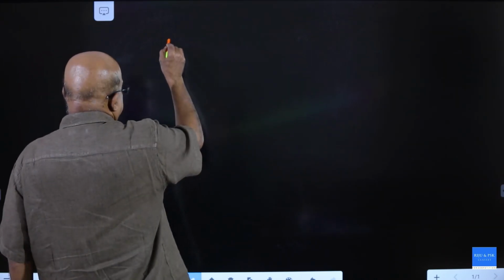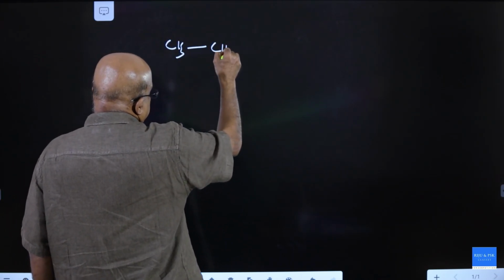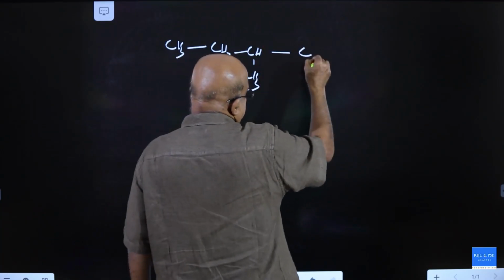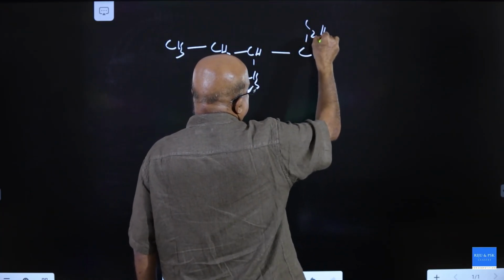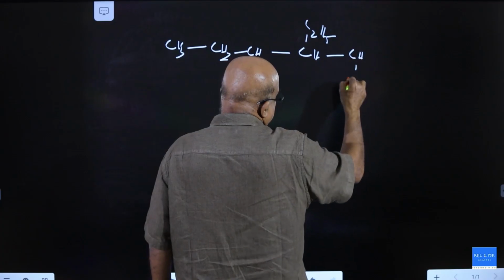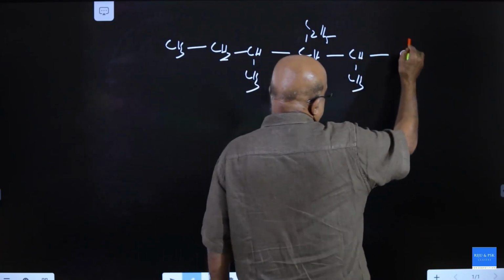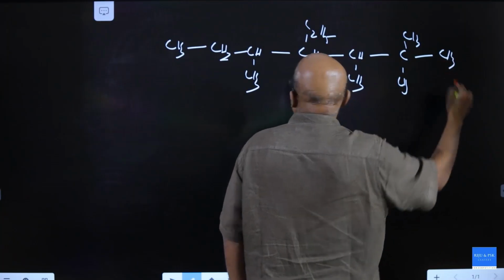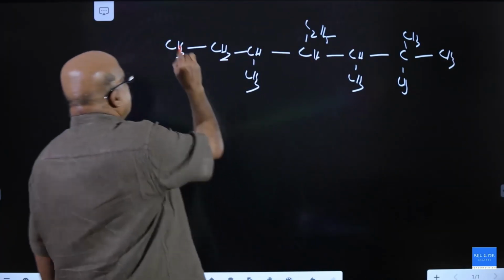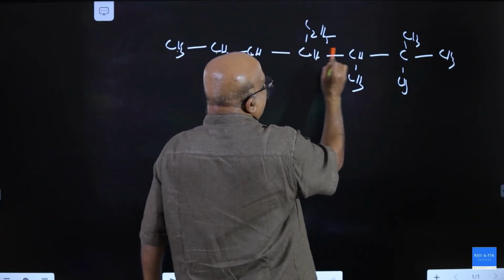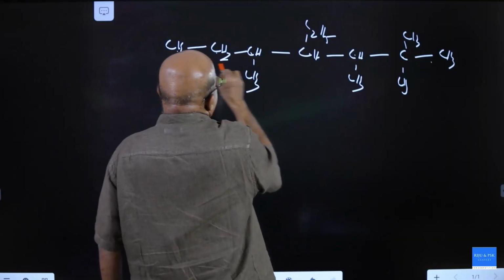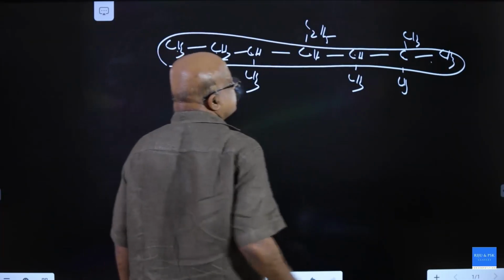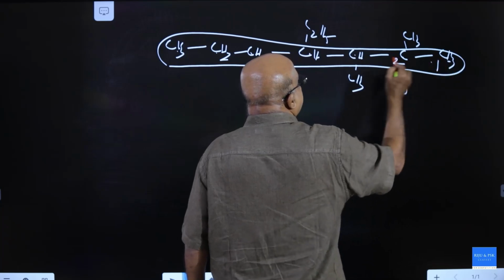Next one. 1, 2, 3, 4, 5, 6, 7. This is your parent chain. This is the correct numbering.